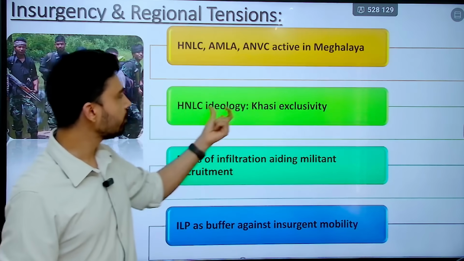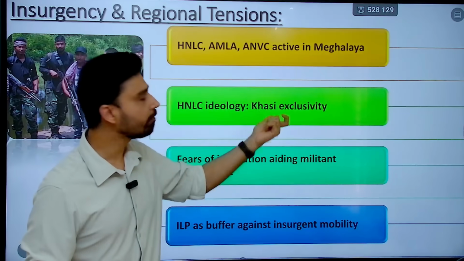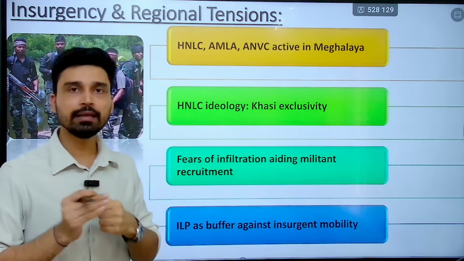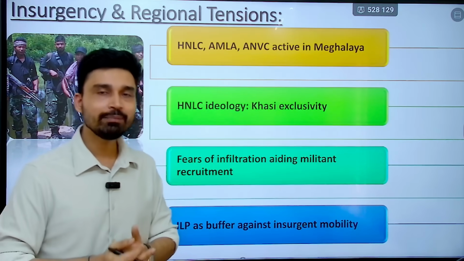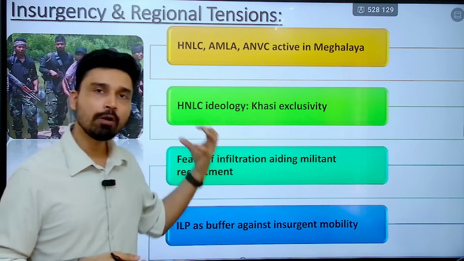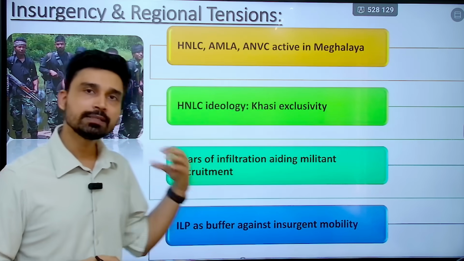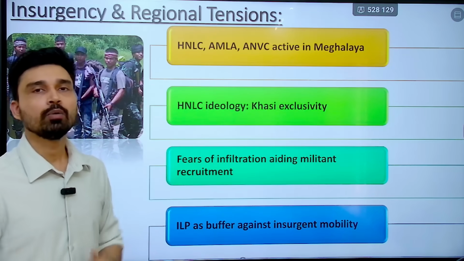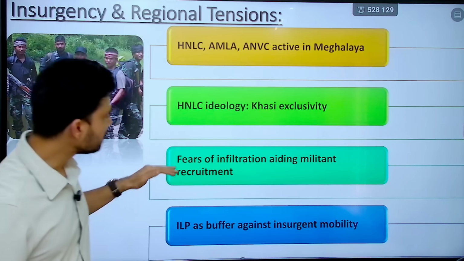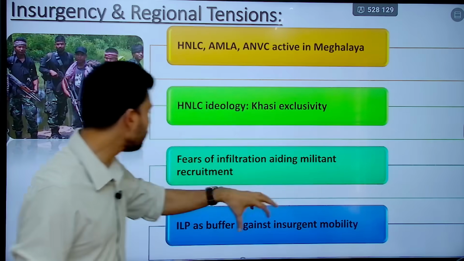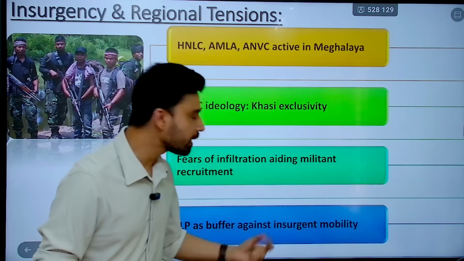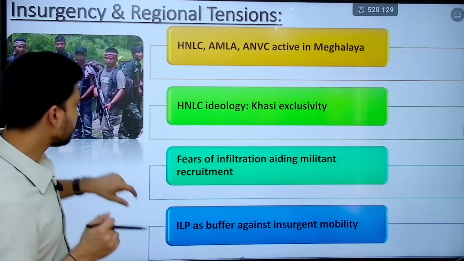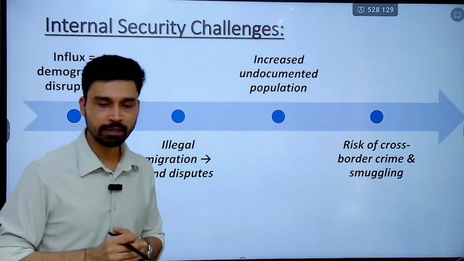If you try to understand the HNLC ideology, they are strictly fighting for the exclusivity of the Khasi. They are fighting so that the interests of the Khasi tribes are not compromised in any manner, and if they feel this has been compromised due to the influx of migrants, they can again take up arms and start what you can call insurgency in the region. There is a genuine fear of infiltration, aiding militant recruitment, and ILP can act as a buffer against such insurgent mobility. That is why there has been a demand for the Inner Line Permit system.